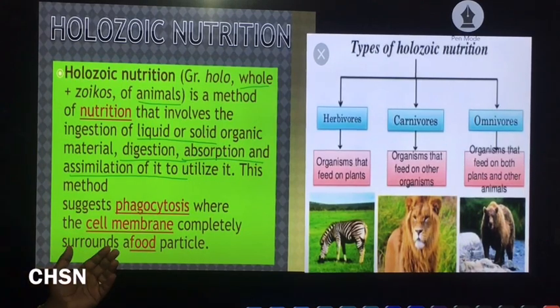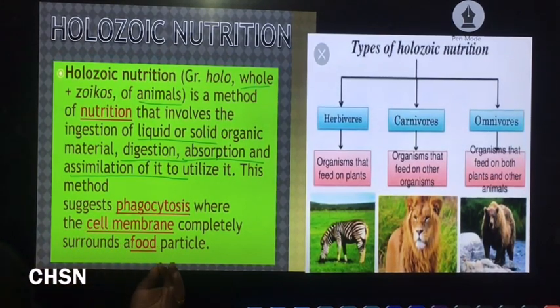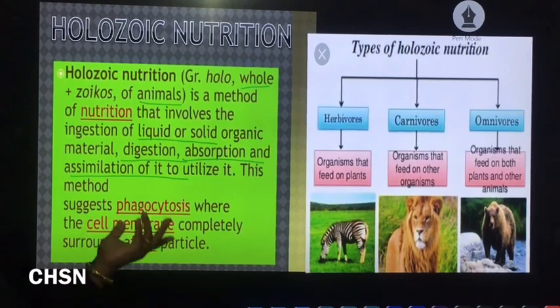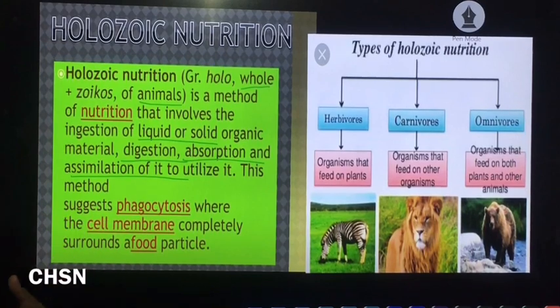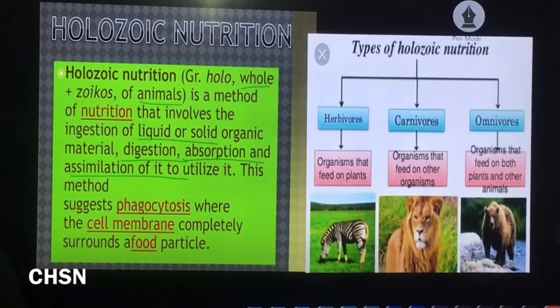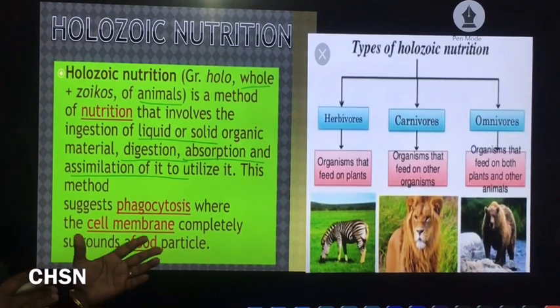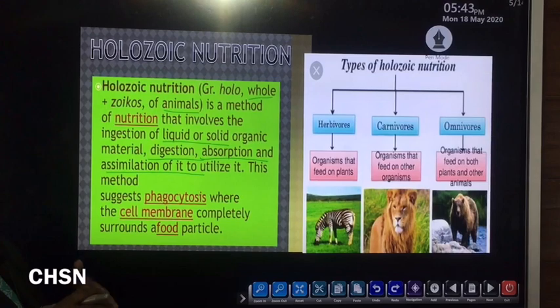Herbivores means organisms that feed only on plants. Carnivores means they mostly depend upon other animals, that means flesh eating animals. The third category is omnivores, that means they feed on both plants as well as animals, or a mixed diet.